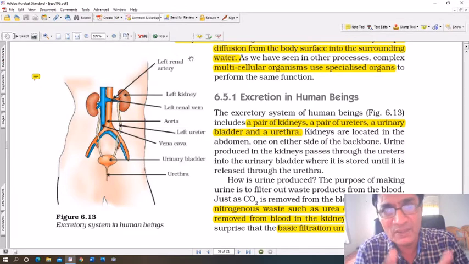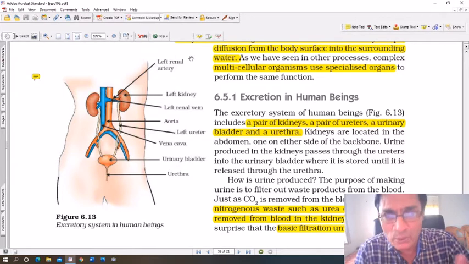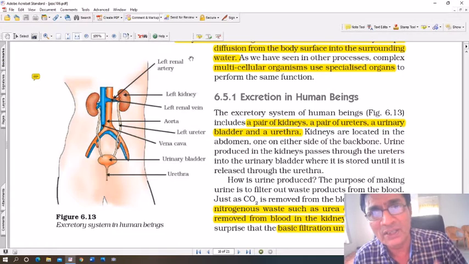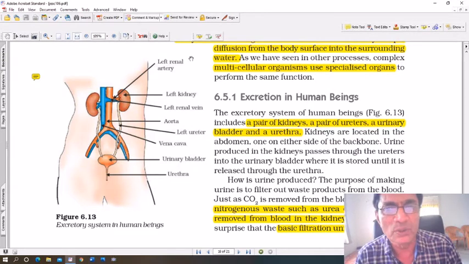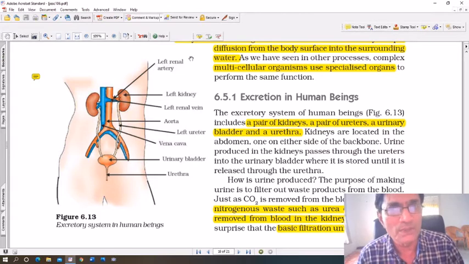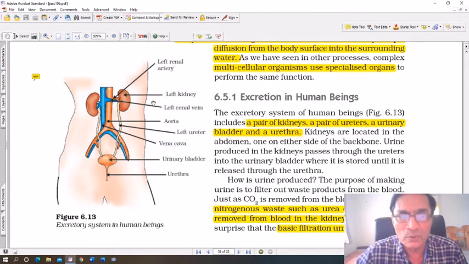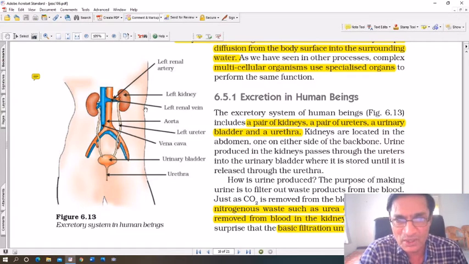The left renal artery will bring impure blood, containing impurities, into the kidneys. And the purified blood leaves through the left renal vein and goes back into the bloodstream after the impurities are removed. And then there are two bean-shaped, brown-colored kidneys.